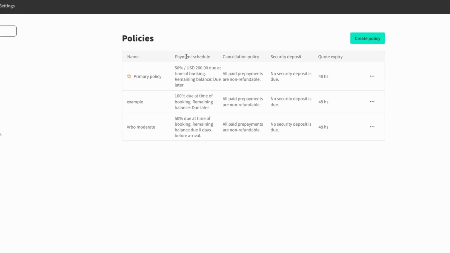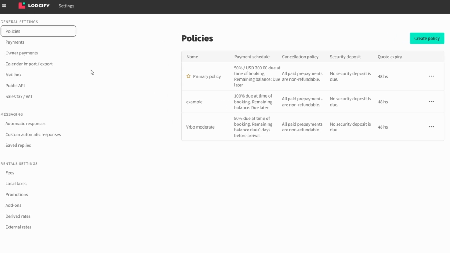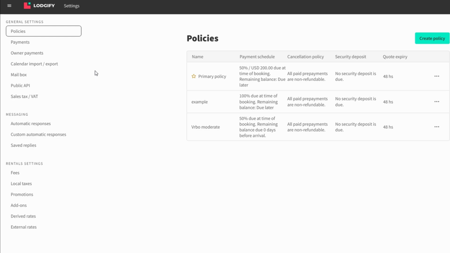One of the most helpful features in the Settings tab is the ability to automate communication. You can customize automatic responses for things like booking confirmations, reminders, and cancellations, which will save you time and ensure guests always have the right information when they need it.